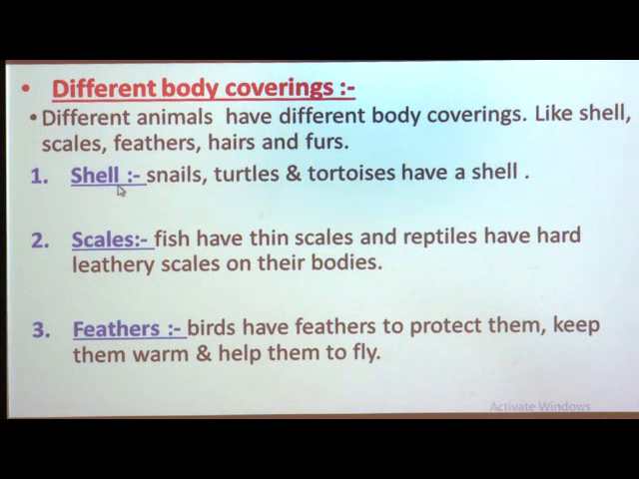Animals such as snails, turtles, and tortoises have a shell on the back side of their body. Whenever you see a picture of them, you can find the shell on their body. The shell helps them to protect their soft bodies. Whenever you touch a snail, you feel their body is very soft. Like that, turtles and tortoises also have soft bodies. So, the shell on their back protects them from any attack.